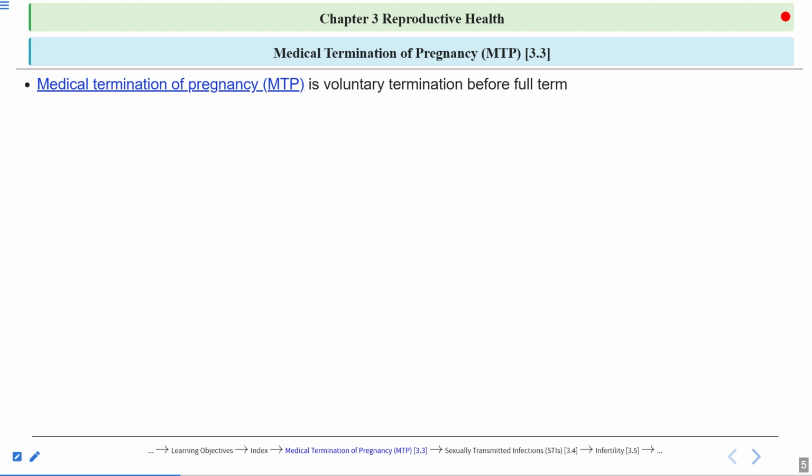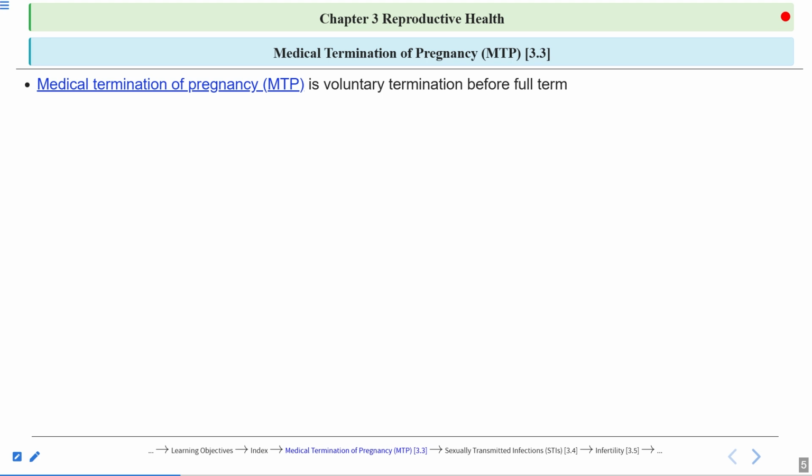Medical termination of pregnancy is voluntary termination before the full term. In human females, the pregnancy, the gestation period, is 9 months. Voluntary or intentional termination of the pregnancy is known as MTP. It is also known as induced abortion.